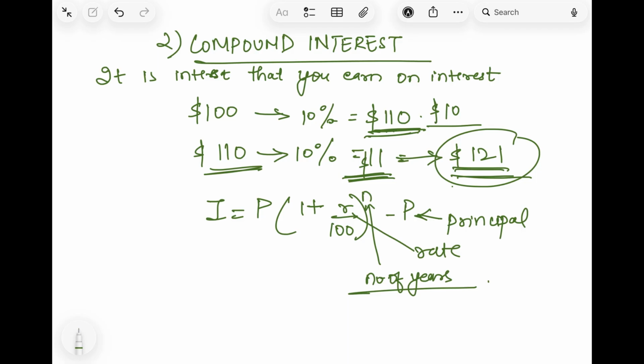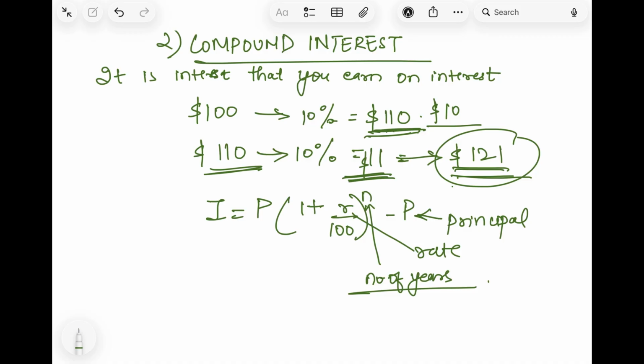Here we call it number of years, because the interest is always taken per year. You cannot have months, so they call it number of years. So if you have to find compound interest, we will use this formula, and if we have to find simple interest, we will use the formula given just before this, that was SI is equal to P into R into T upon 100.